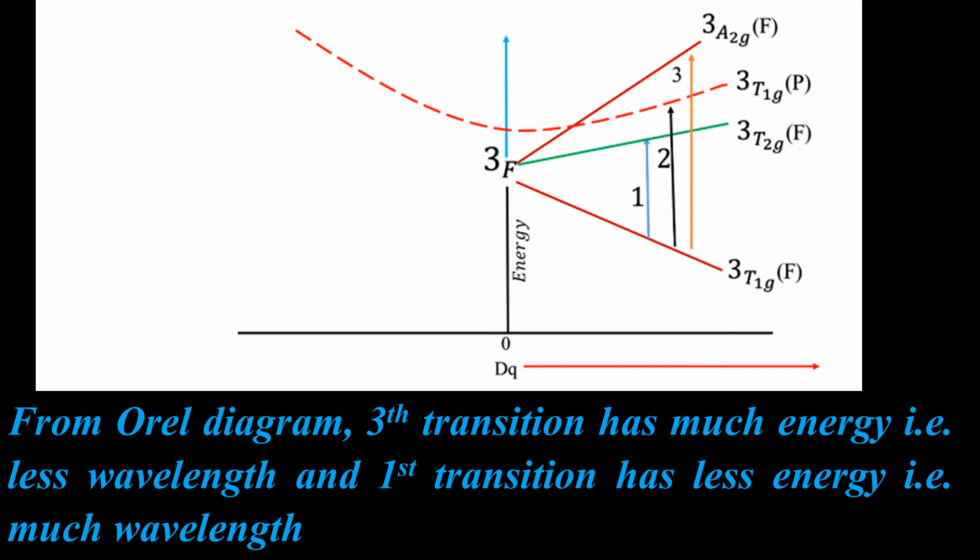From the diagram, the third transition has the most energy, and that means its wavelength is less. High energy means the wavelength is less. And the first transition, that is 3T1g(F) to 3T2g(F), has less energy, and that is why the wavelength is maximum. And the answer is option 1, that is, 3T1g(F) to 3T2g(F). Clear? This is the answer.